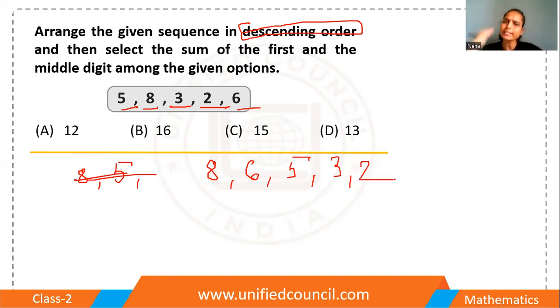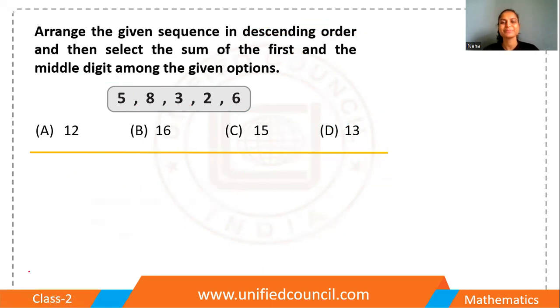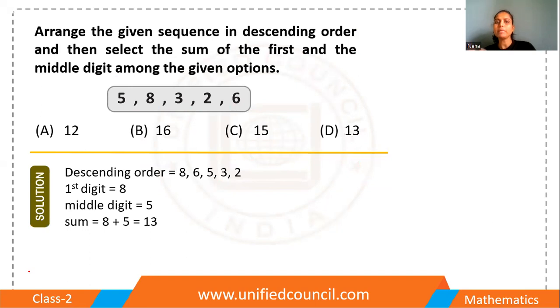Now select the sum of the first and the middle digit among the given options. Which one is the first digit? This is the first digit. And which one is the middle digit? This is the middle digit. That means 8 plus 5, which is equal to 13. So 13 is the right answer, option D. Let me show you the complete detailed solution to the given question. Perfect. So this question is also done. We cracked this question also.